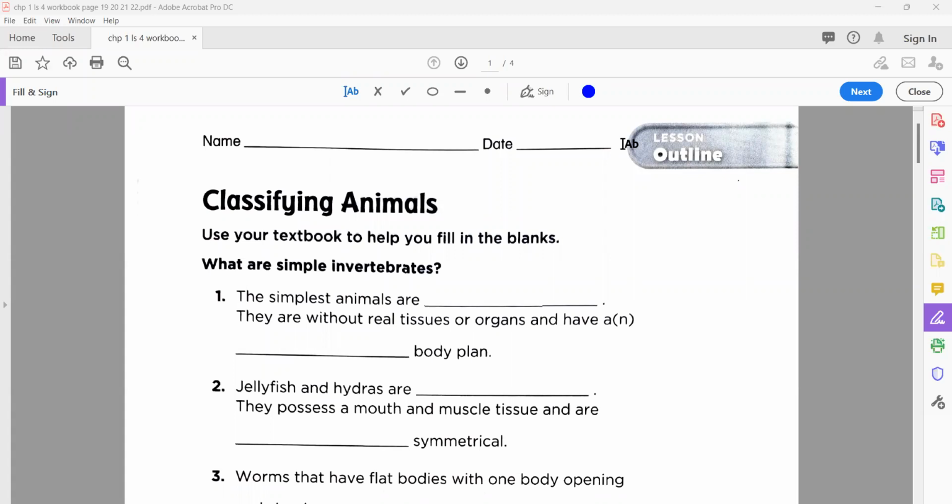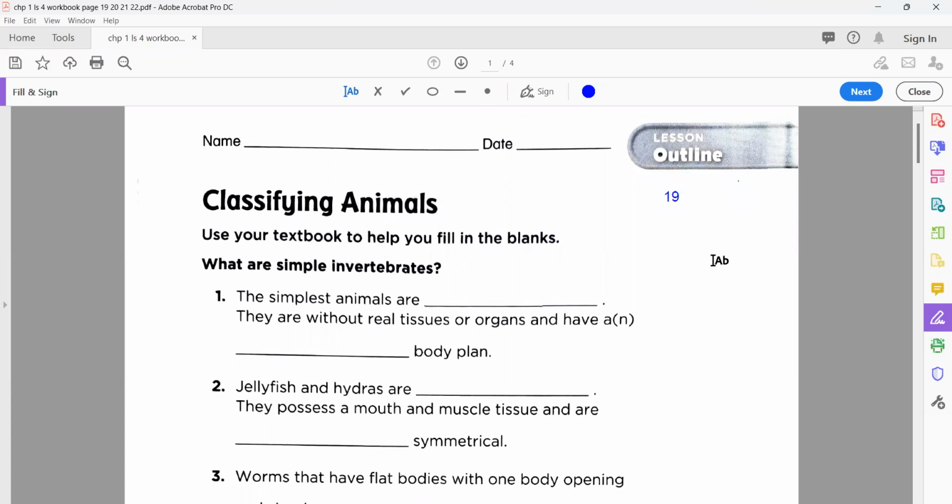Today we're going to recheck the answers that we already did, the lesson number 4 from chapter 1. So the first statement is on your workbook page number 19. Okay, I will mention here that it is workbook page number 19. From here we're going to start.